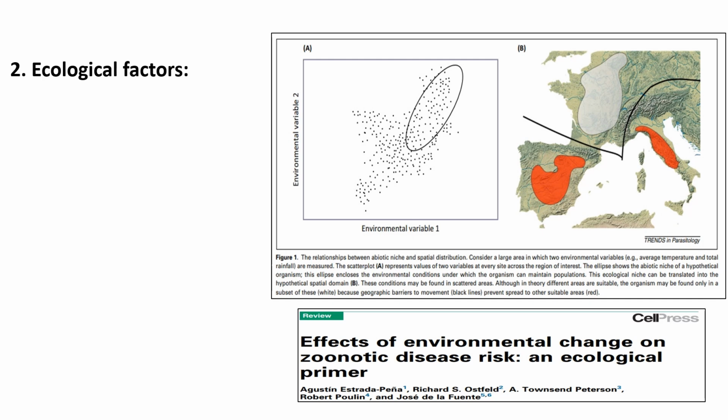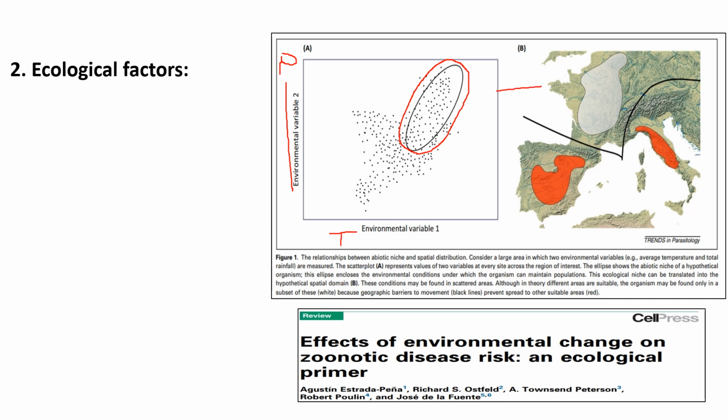And here is an example on the environmental dimension. We have precipitation on the y-axis and temperature on the x-axis. The big black circle represents the suitable conditions for this species, in the environmental space.